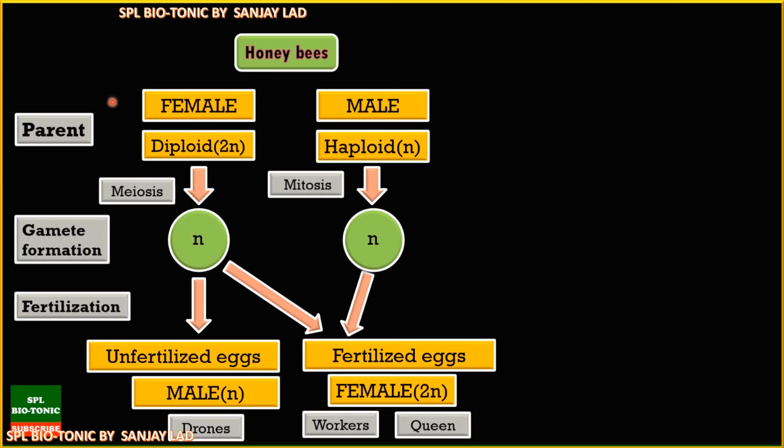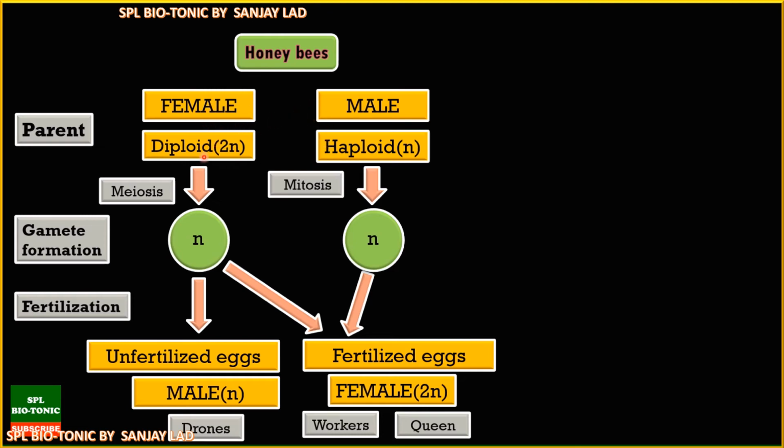Now in honeybees, there is a slight difference in sex determination. It is called as haplodiploid type of sex determination. Now what is the meaning of haplodiploid type of sex determination? Normally the genotype of male and female is same, that is, in the sense the number of chromosomes in male and female are same, but in case of honeybees the males are haploid whereas the females are diploid. So remember, female is diploid whereas male is haploid.